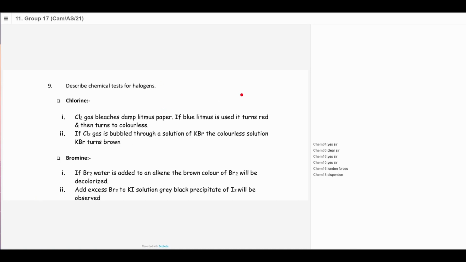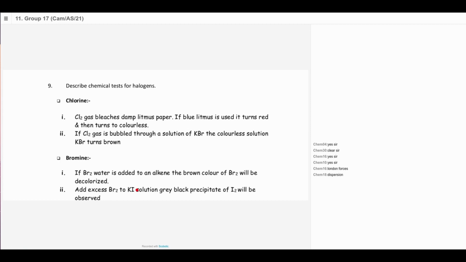If you have blue litmus, it turns red first, and then it bleaches afterwards. If you have red litmus, in the presence of chlorine, it directly bleaches. That is the case for chlorine gas, which bleaches the litmus paper.